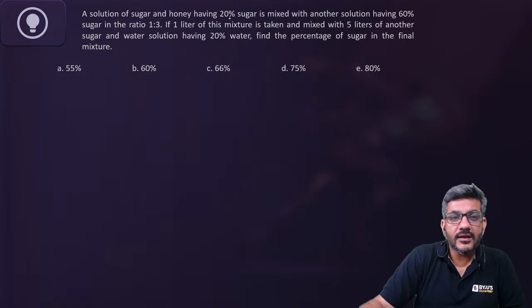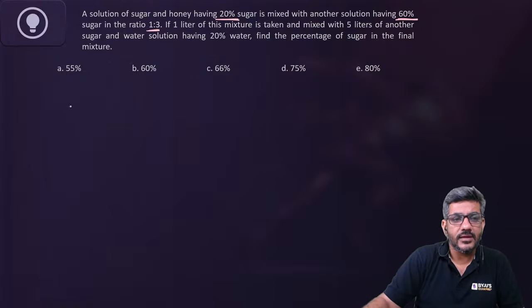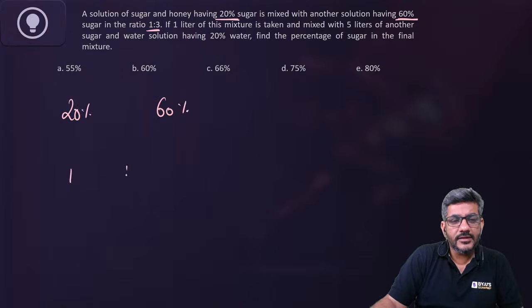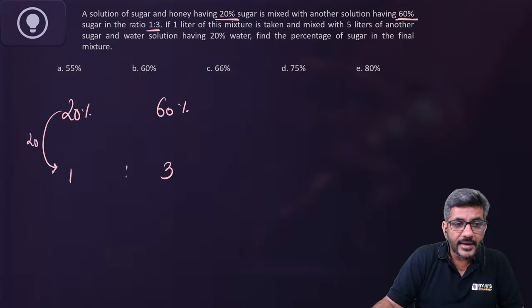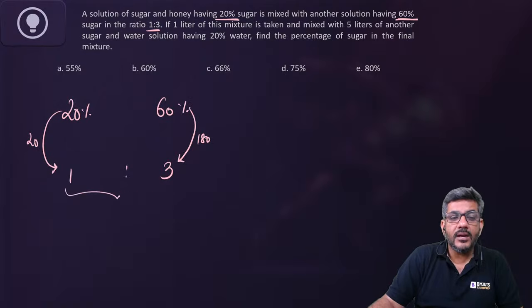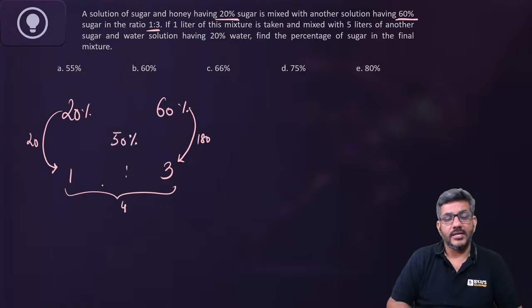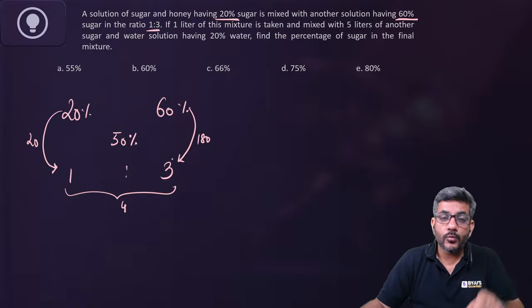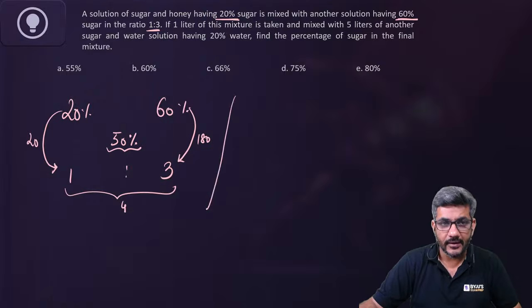A solution of sugar and honey having 20% sugar is mixed with another solution having 60% sugar in a ratio of 1:3. Resultant कितना बनेगा? क्या तरीका है? 20 into 1, that is 20. 60 into 3, that is 180, divided by 1 plus 3, which is 4. So 20 plus 180 is 200. 200 divided by 4 is 50%. So 50% is the resultant weightage of sugar in that solution. 50% उसके अंदर sugar आएगा.